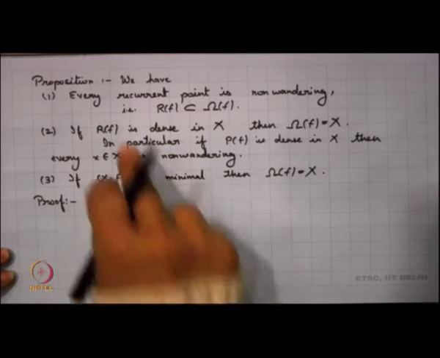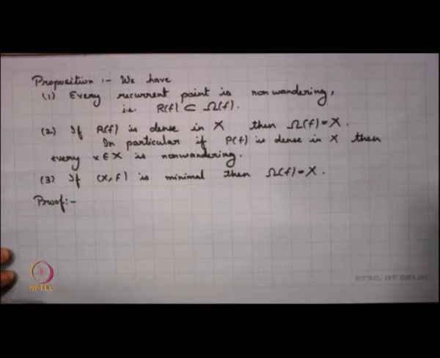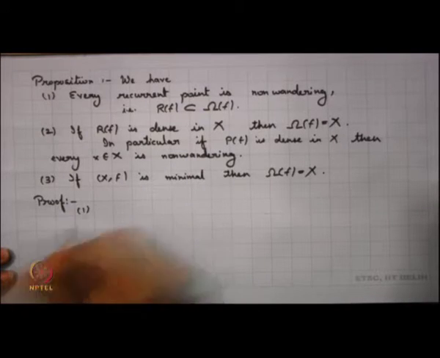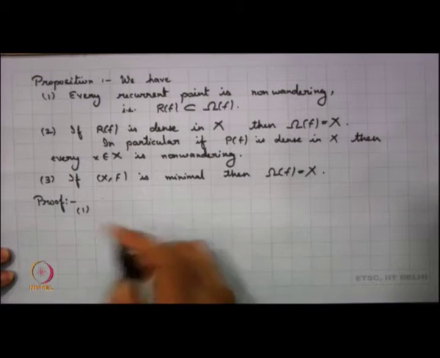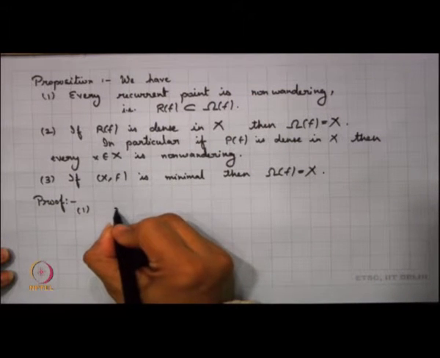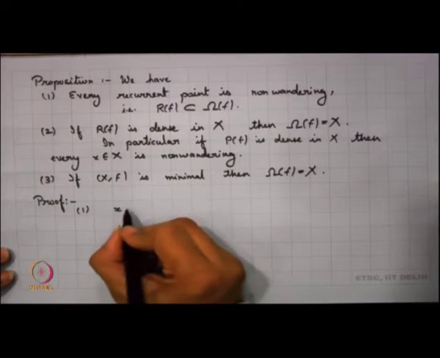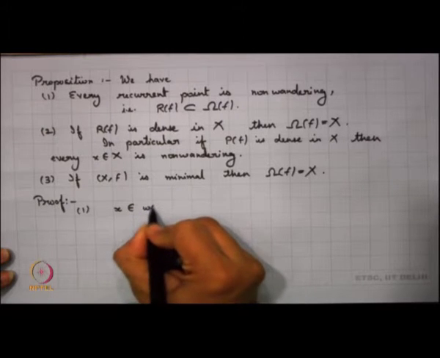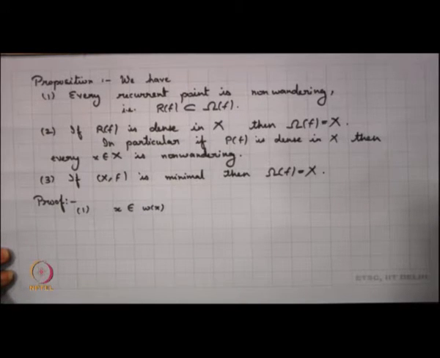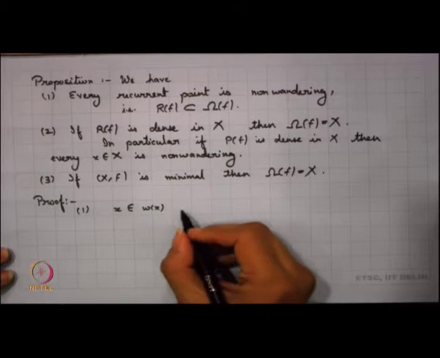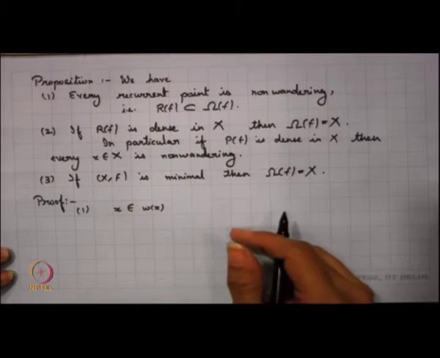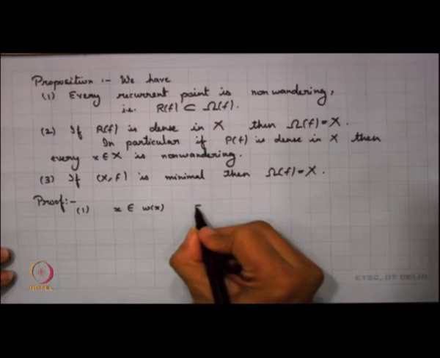Now, think of that, I am looking into a recurrent point, right. So, if I try to look into the proof of 1, right, we are looking into a recurrent point. So, a recurrent point means my x is a recurrent point if I can say that x belongs to small omega x, right. So, it belongs to its limit set. Now, since x belongs to its limit set, right, what does it mean? There is a sequence converging to that, right. So, we have already discussed this.